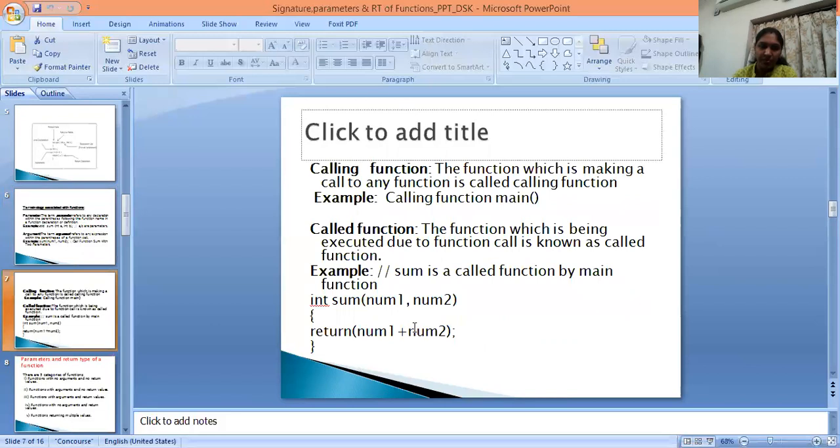Next, calling function and called function. The function which is making a call to any function is called the calling function. Example, main is the calling function. Called function: the function which is being executed due to a function call is called the called function. Function sum is the called function, called by the main function in sum of num1, num2.